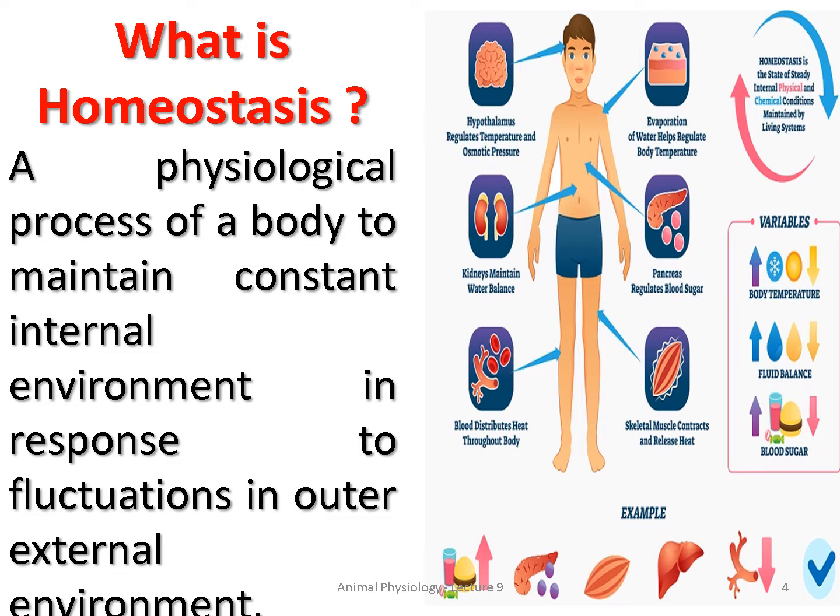See, it is a physiological process of the body to maintain a constant internal environment in response to fluctuations of the external environment. I hope that you might have understood. See, whatever fluctuations happen in the environment, our body maintains a constant environment. Okay, so that is what is said to be homeostasis.